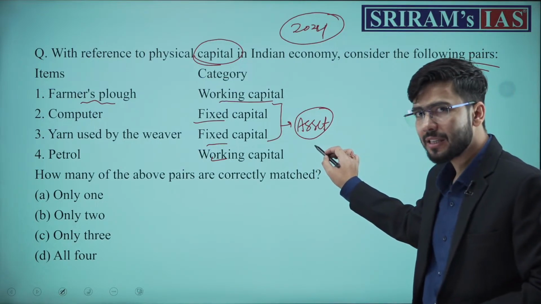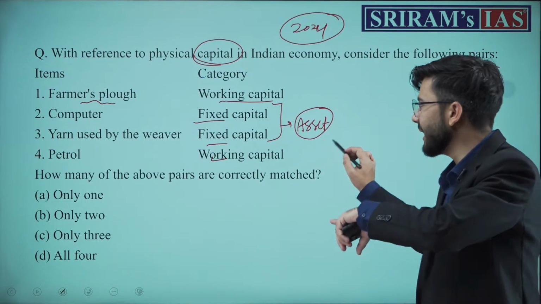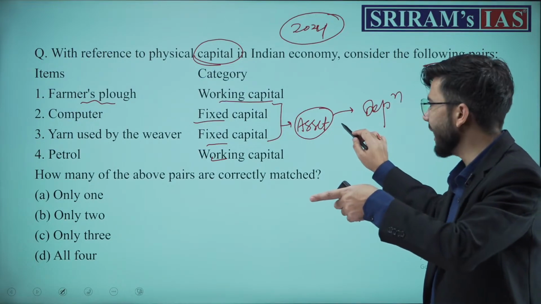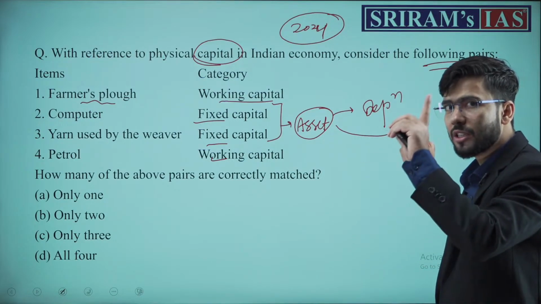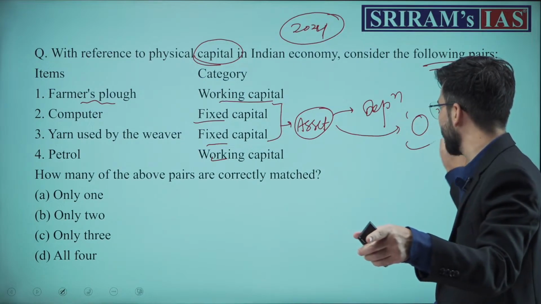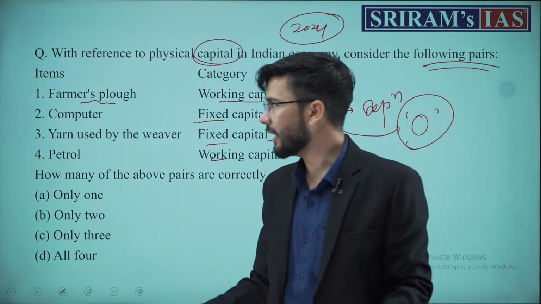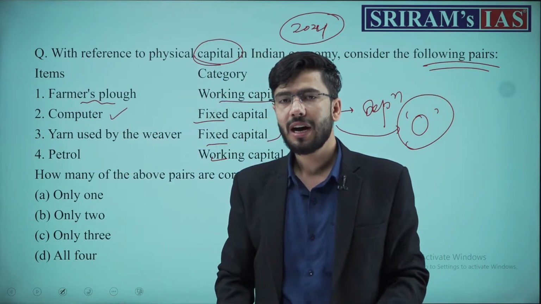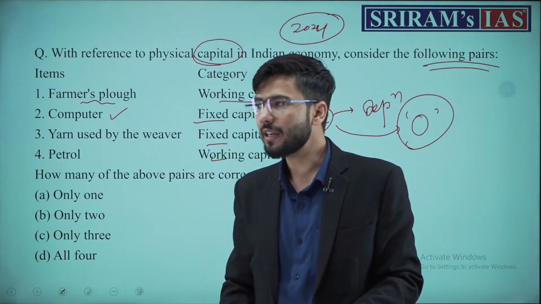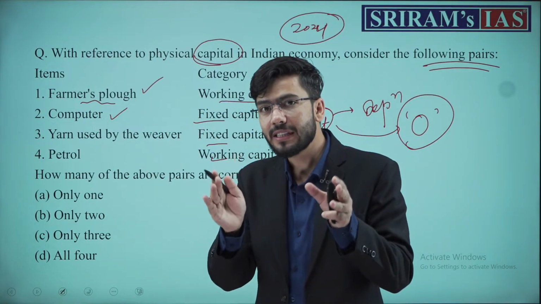It is purchased once, but its output will be there till the depreciation of this asset reduces its value to 0. That is a fixed asset. Like this building is a fixed asset, this computer is a fixed asset, a car is a fixed asset, furniture is a fixed asset. Remember, this farmer's plow is a fixed asset.